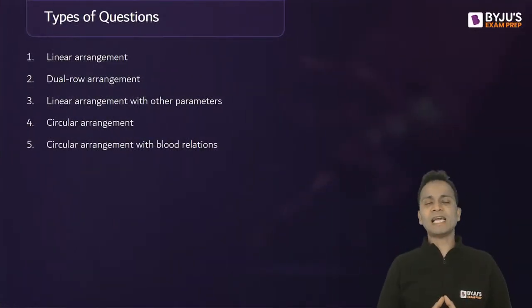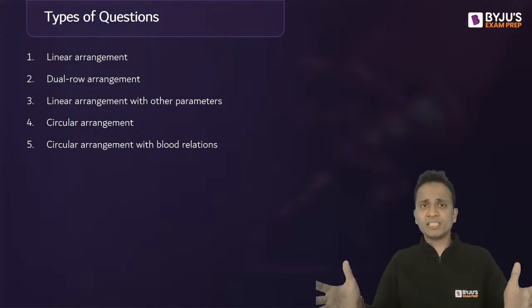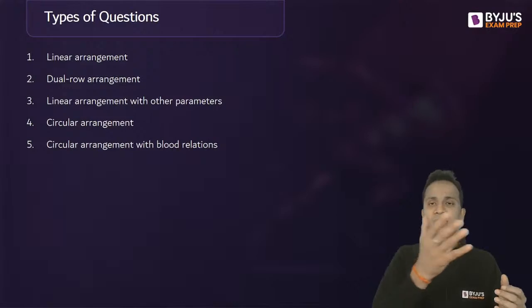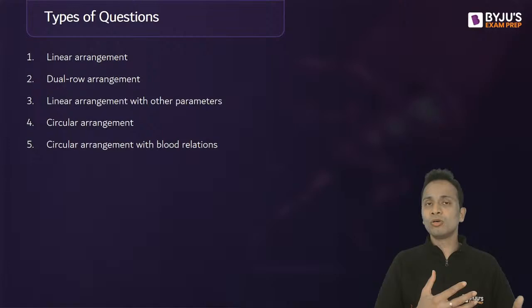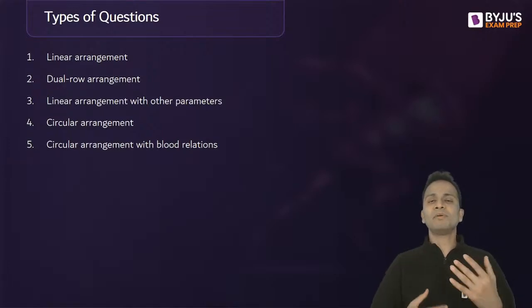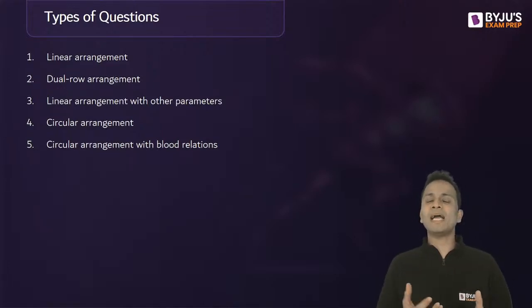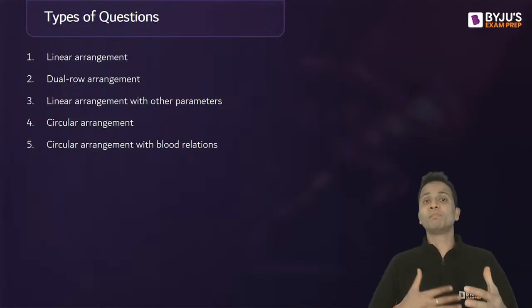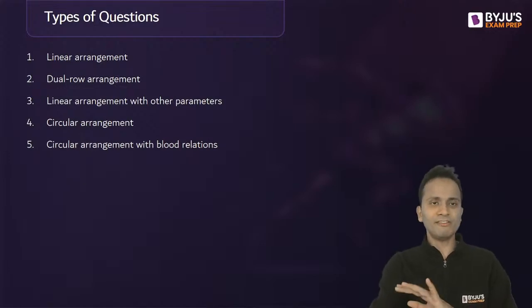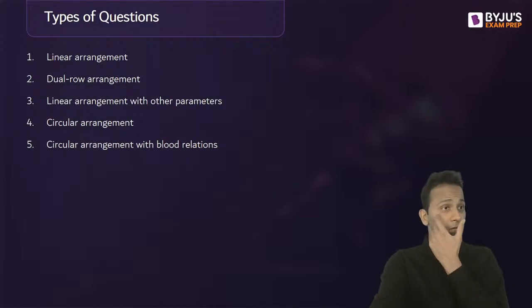These are the different types of questions that you may get: linear arrangement, dual row arrangement, and linear arrangements with other parameters. Other parameters means some friends are sitting in a linear arrangement, and these friends belong to different cities and like different fruits, so there can be some added parameters here. Circular arrangement can also come with blood relations. These are the different types of questions that we have seen in the recent years, in the last 2 or 3 years.